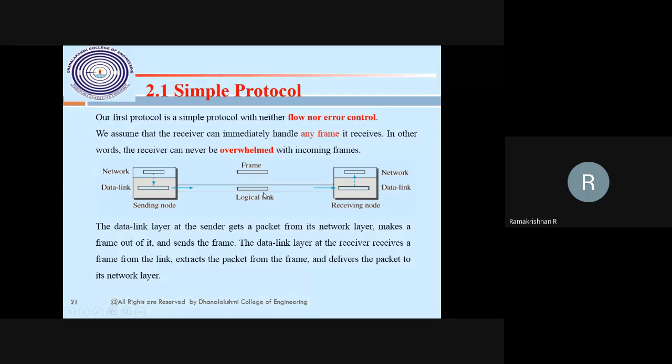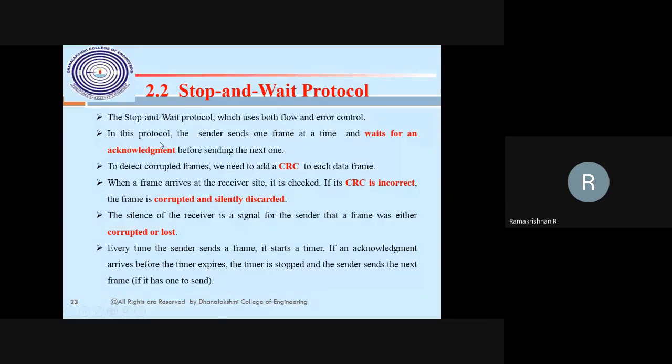This is what we have to understand, that simple protocol. And the stop and wait protocol, the naming itself is stop and wait. When you have to stop, when the buffer is filled, how to stop. When I have to wait, the data has to be fetched from the buffer at the receiver end.